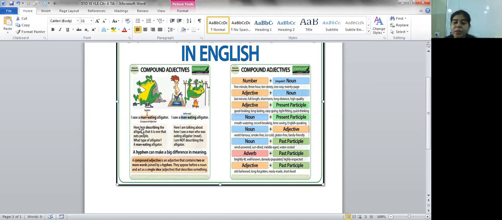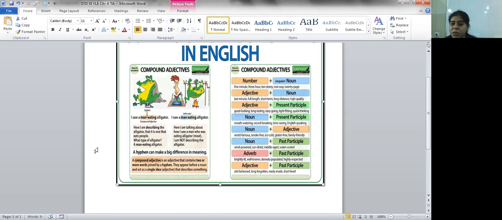Here we take the first one. I saw a man-eating alligator. Here you can see there is a hyphen. So what it is describing is that it is a man-eating alligator. It is describing the character of the alligator, that he is a man-eating alligator.